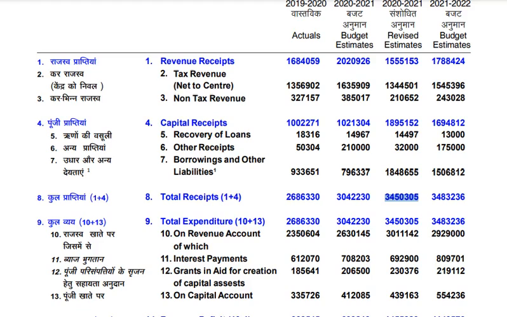Along with this, what are my expenditures? There are different expenditures for the government, because they have to give subsidies, they have to give different aids, they have to support the public, and they have to support businesses. For that they have to give some benefits to the organizations. In the revenue account they have shown that the number has increased from 26 lakh crores to 30 lakh crores.